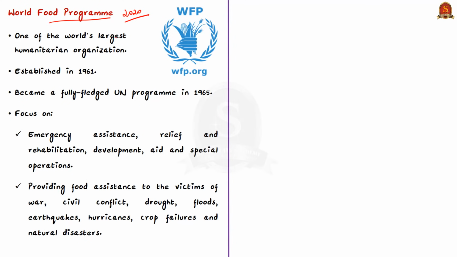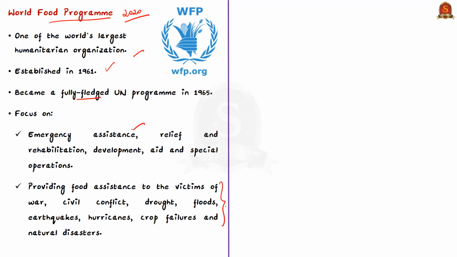See, it is the world's largest humanitarian organization and the food assistance branch of the United Nations. It was established in the year 1961, and in the year 1965, this World Food Programme was enshrined as a fully fledged UN program. So it is one of the programs of the United Nations. Its efforts focus on emergency assistance, relief and rehabilitation, development aid, and special operations. In emergencies, the World Food Programme is often first on the scene, providing food assistance to the victims of war, civil conflict, drought, floods, earthquakes, hurricanes, crop failures, and natural disasters.